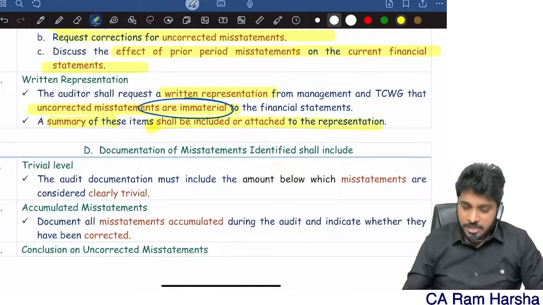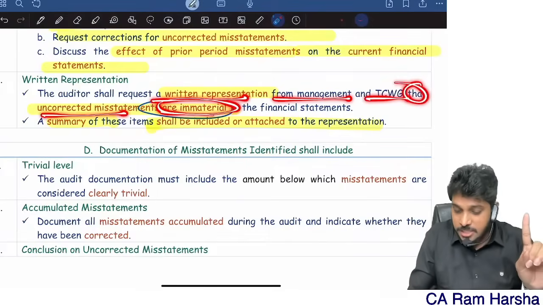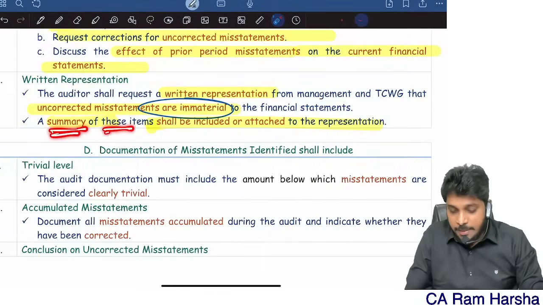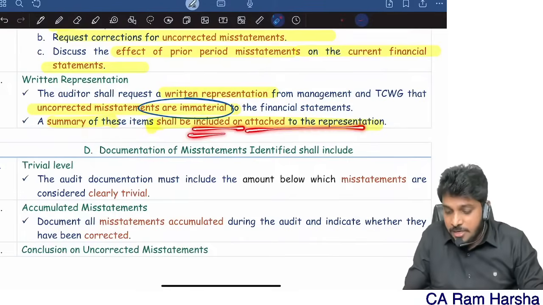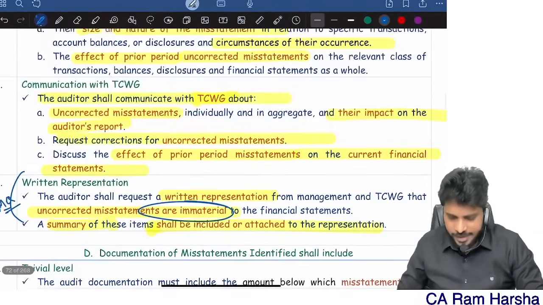So get a representation from the management and top management that uncorrected misstatements are immaterial, and a summary of these uncorrected misstatements shall be included in or attached to the representation. An MCQ might be asked on this. Next.